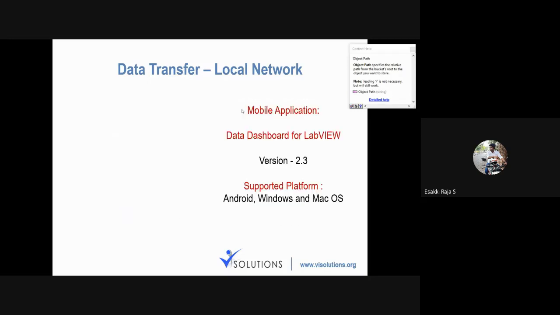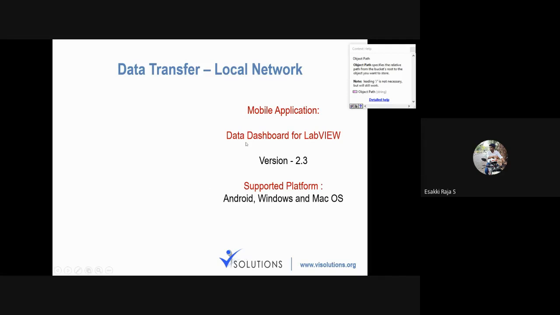For that, you have to install software on your mobile called Data Dashboard for LabVIEW. Only then can we do this. This software is available for all platforms. You can download and use it.